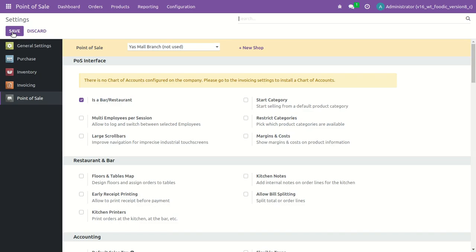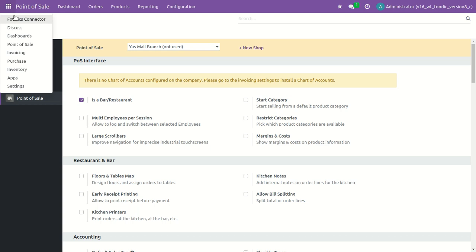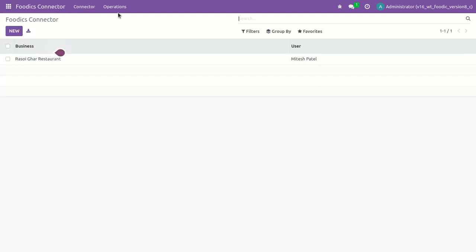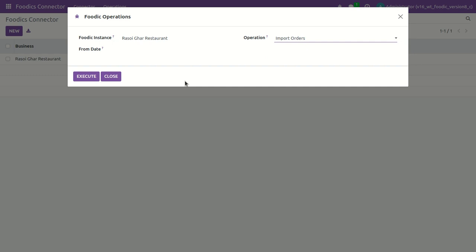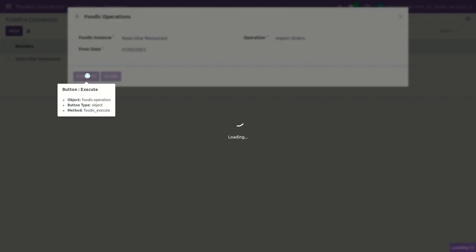Now let's sync the orders from the Foodics. Mention your instance and operation is import orders. Here we provide a date so that you can sync the orders only date wise. Execute the orders and it will take some time to sync every order from the mentioned date.